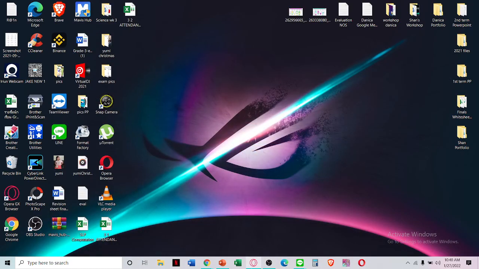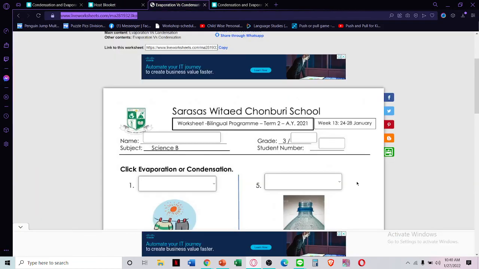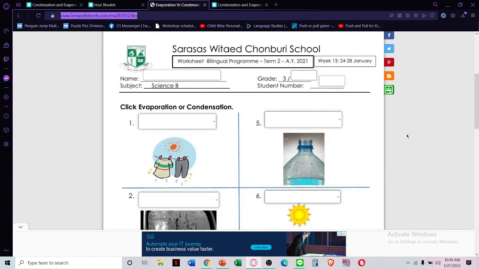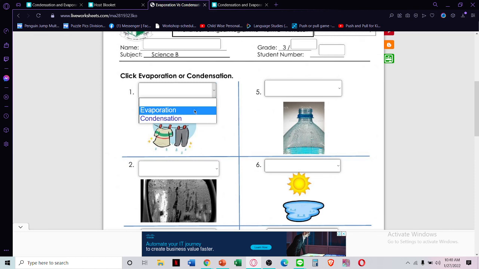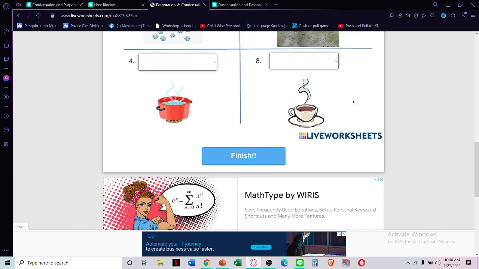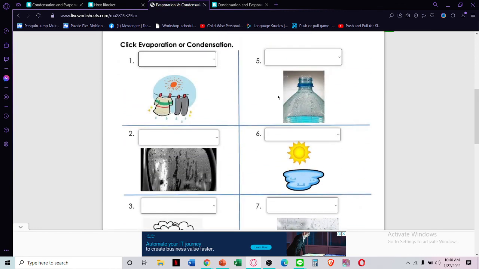Okay, now let's go to our live worksheet for today. Tell me if you can see it. Yes. Okay. For the live worksheet, don't forget to write your name, grade, and number. Now, it's very easy. You're just going to pick if it's an example of evaporation or an example of condensation. We have 8 questions. Number 1, what is it? Evaporation. Number 2 is what?